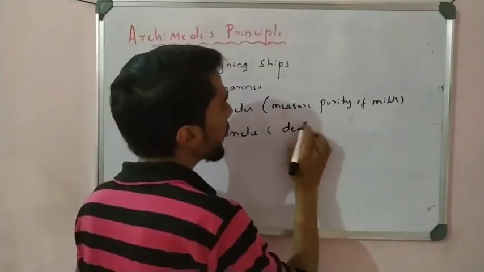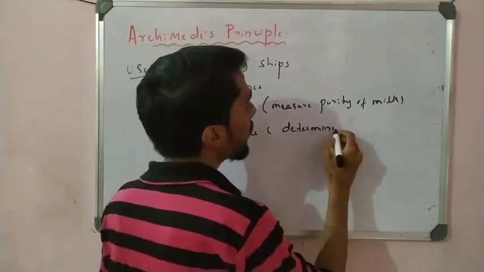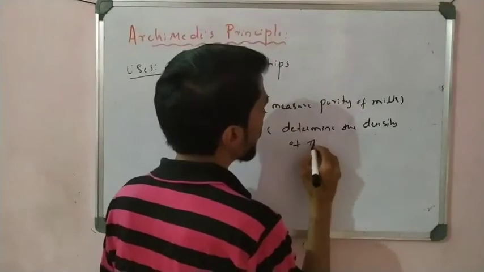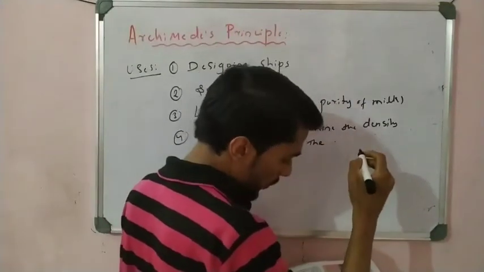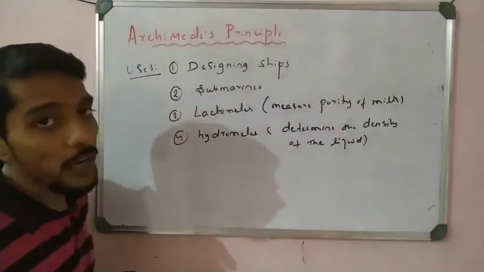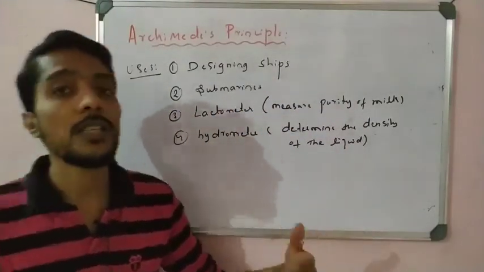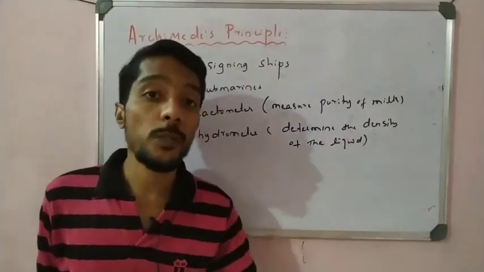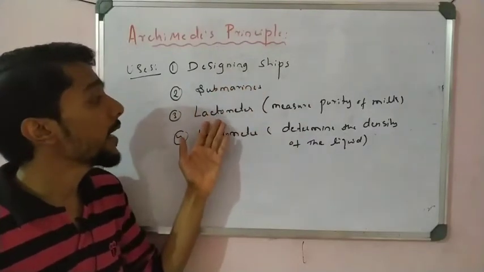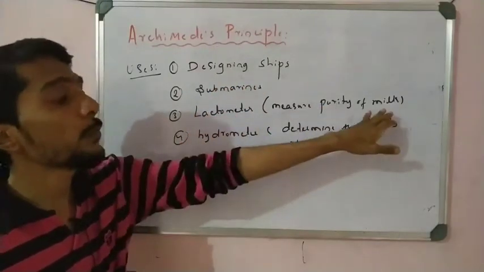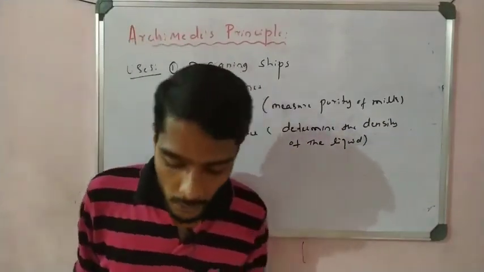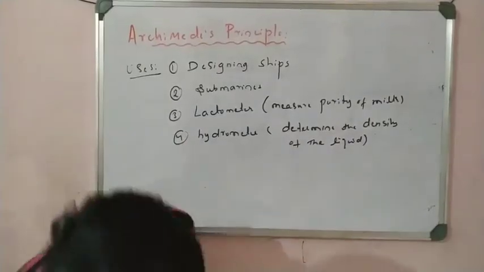of the liquids. Okay, that is all the uses of Archimedes principle, right? So in the examination they ask what are the uses of Archimedes principle, applications of Archimedes principle. You write: designing the ships, designing the submarines, and making the device, that is the lactometer, which is used for measuring the purity of milk, and the hydrometer, which is used to determine the density of liquid. So that is, students, all about the Archimedes principle, right?